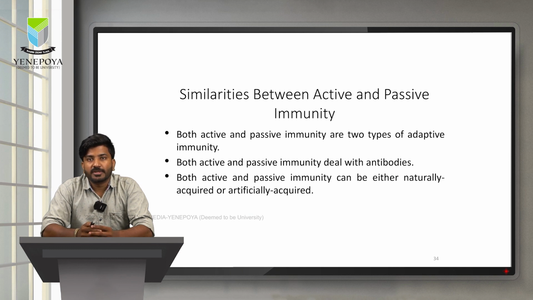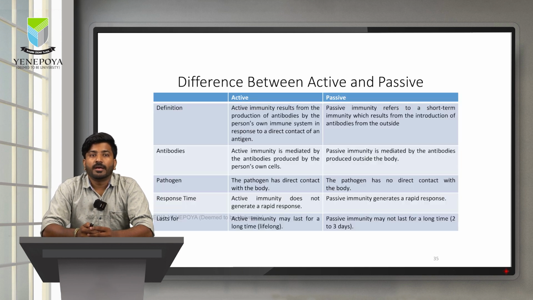The similarities between active and passive: both active and passive are two types of adaptive immunity, and both active and passive deal with antibodies, and they can be acquired either naturally or artificially. Here I would like to focus on the antibodies. In active immunity, antibodies are produced by a person's own cells, whereas in passive immunity, antibodies are produced from outside the body and given to the individuals.